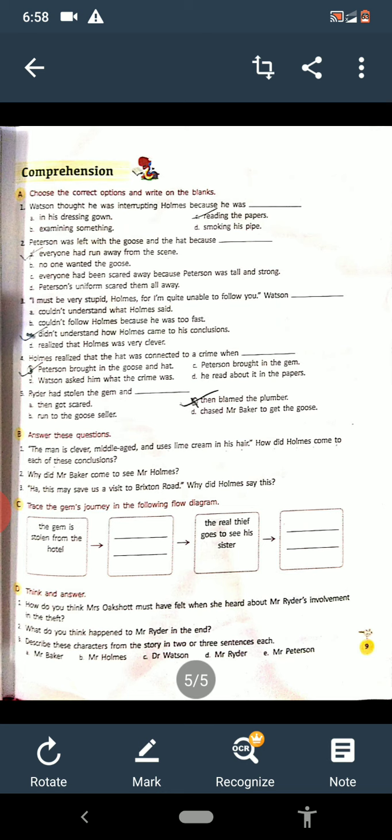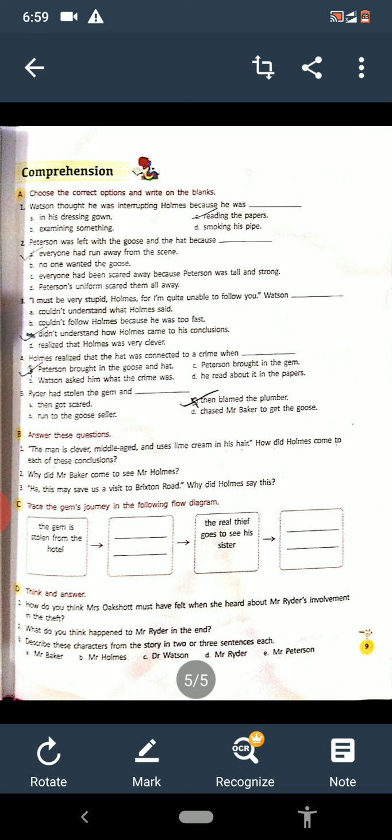Now see, in B part the questions are there. The man is clever, middle-aged and uses lime cream in his hair. How did Holmes come to each of these conclusions? When Peterson brought the hat and goose to Watson, they put the things on the table and tried to deduce whose things they were. Then Holmes came to the conclusion that the hat is of a clever man. He is middle-aged and uses lime cream.